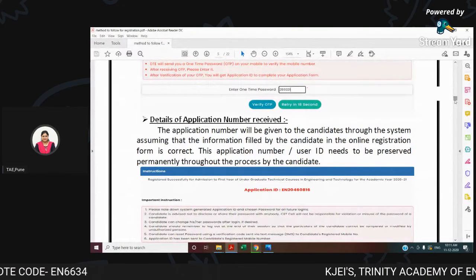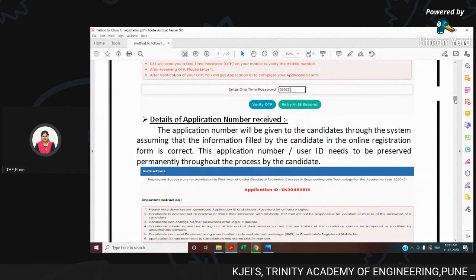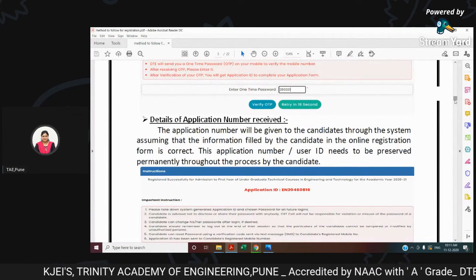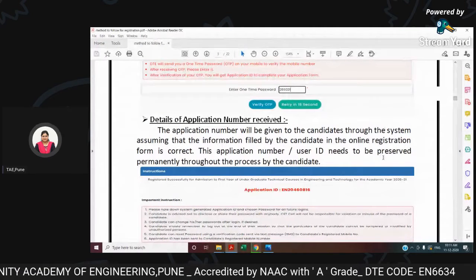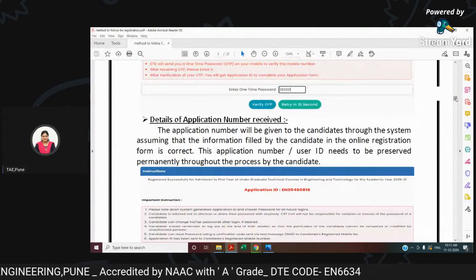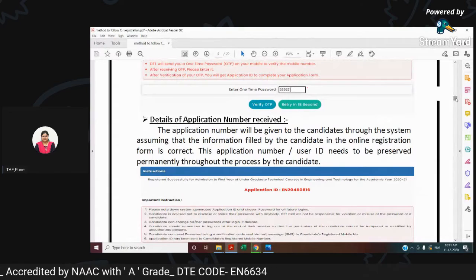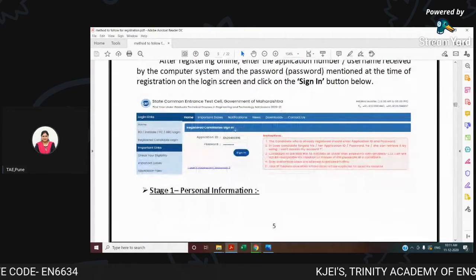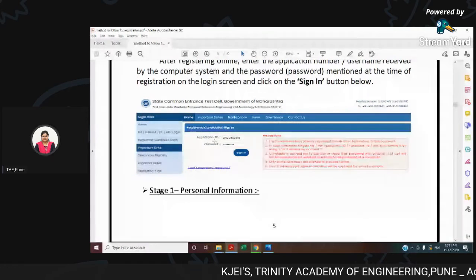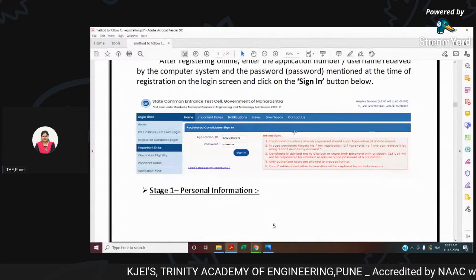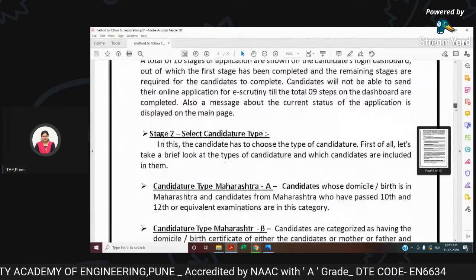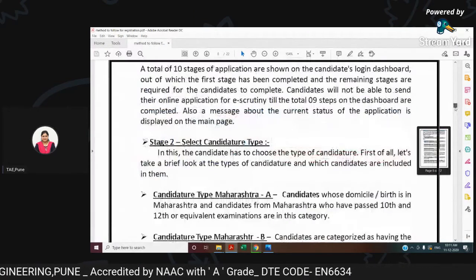Now, the application ID with EN20 is nothing but your engineering application ID, which is to be maintained very well, because the moment you are done with this, go back to your home page and say already registered. When you say already registered, they ask you your application ID with the password. Sign in with your application ID and password. Stage 1 would be your personal information. Just check out and save and proceed.